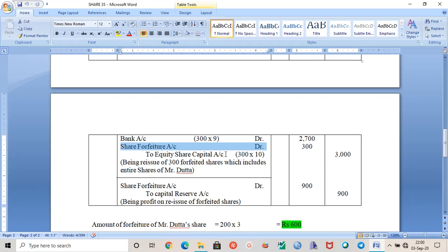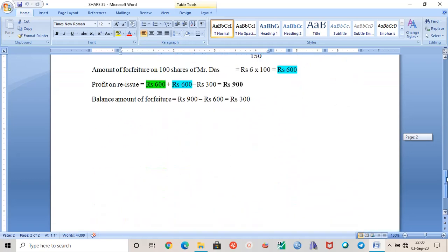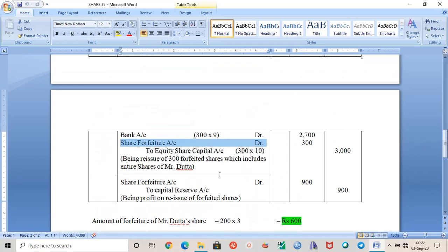Because whenever the shares are reissued below the nominal price or the called up value, we always come to know that share forfeiture will come up here in the debit side. Don't worry about the amounts now, because we have to make the working note here. Only after this working note will you come to know. So this is your entry for the reissue of 300 shares, and this is your entry on profit that has been transferred to capital reserve. Okay, let us see the working note.